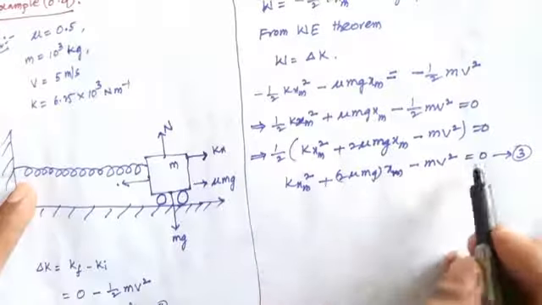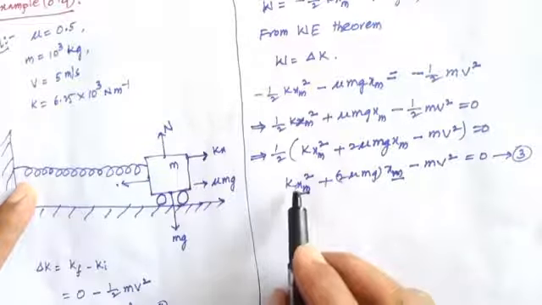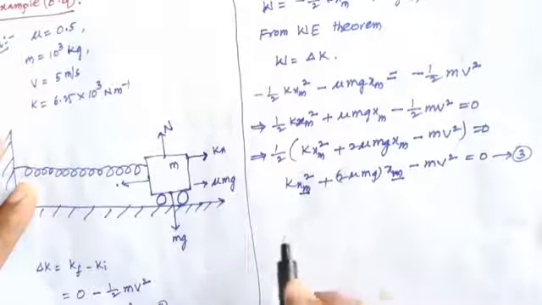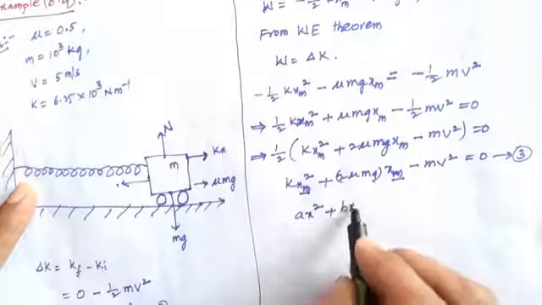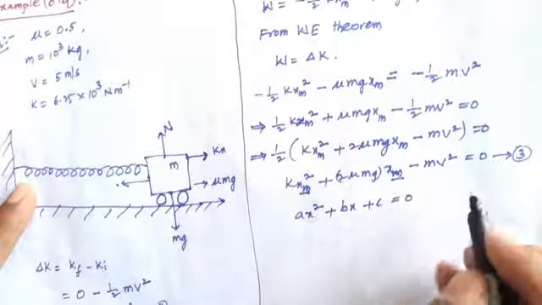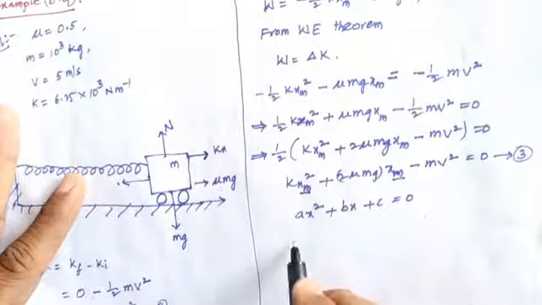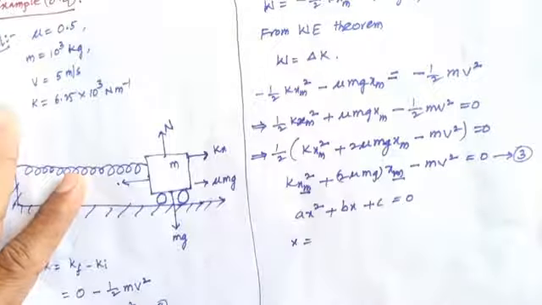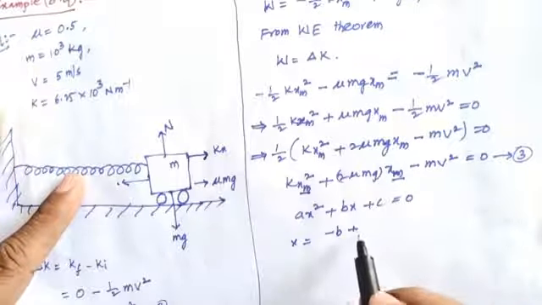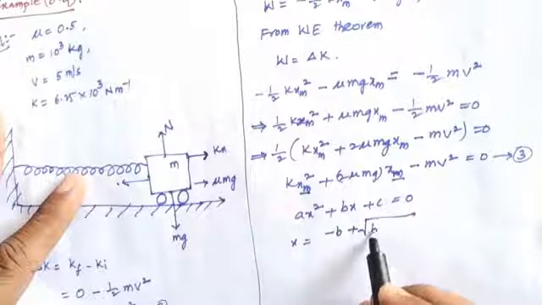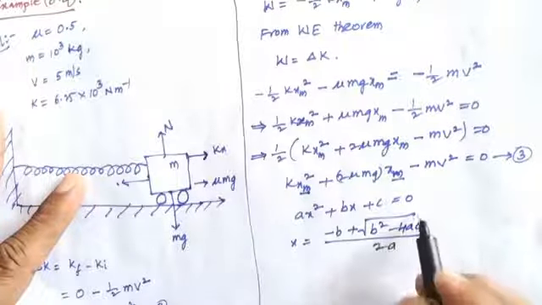So it is a quadratic equation in xm, like a x square plus b x plus c equals 0. What is the solution of a quadratic equation? x equals minus b plus or minus, we have taken only plus here, square root of b square minus 4ac, by 2a.